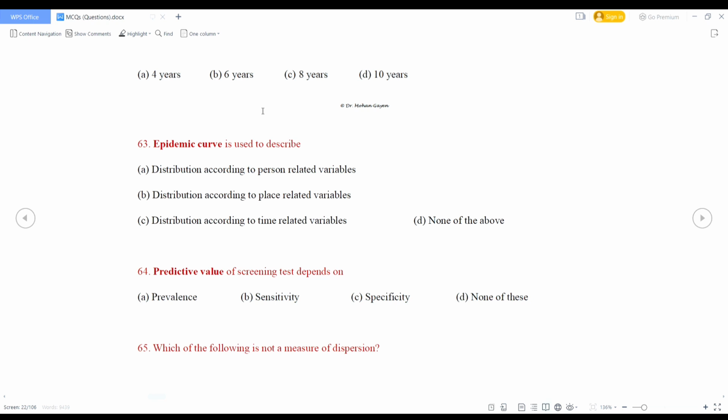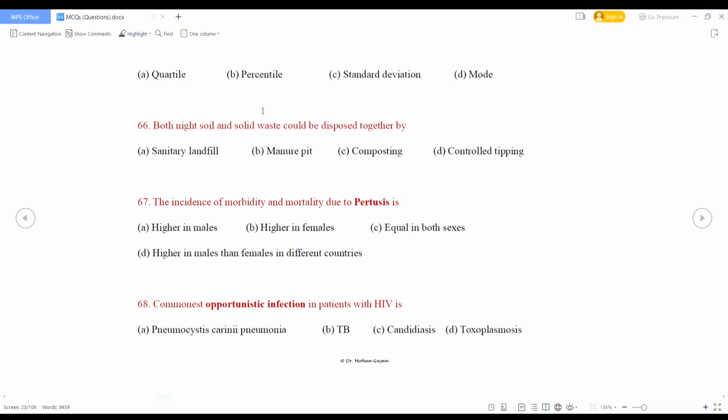Which of the following is not a measure of dispersion? What are the options? Quartile, percentile, standard deviation, mode. So here mode is not the measure of dispersion because it is a measure of central tendency. So right option is mode. You all know that mode is the most frequently occurring value.